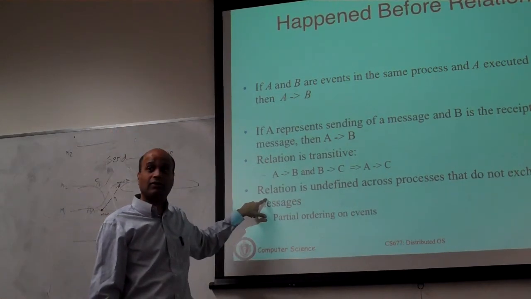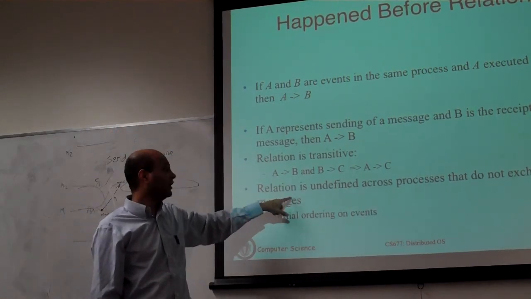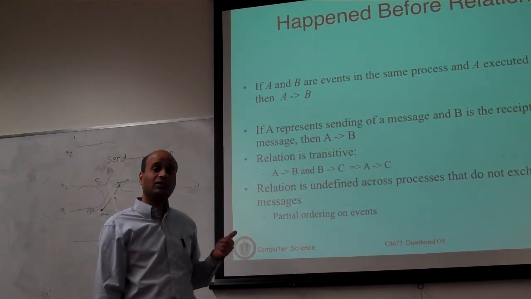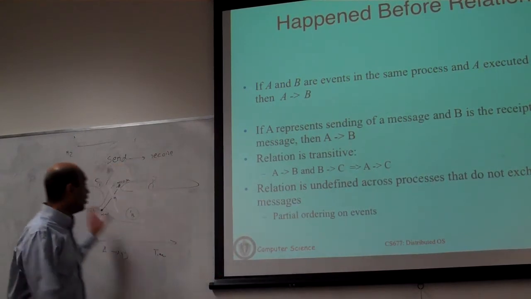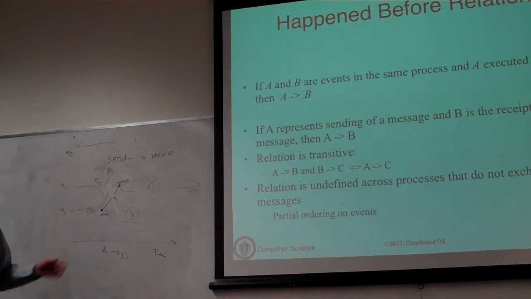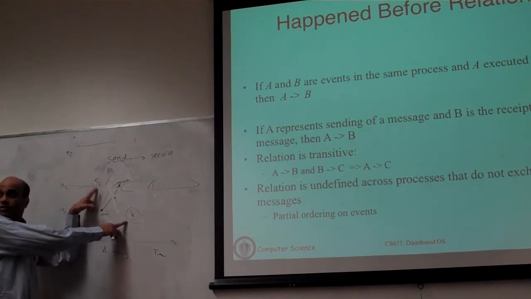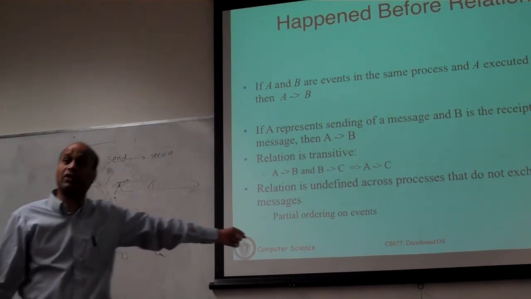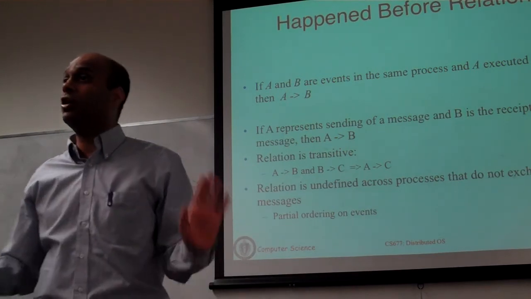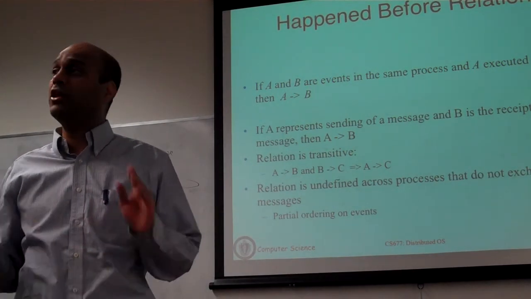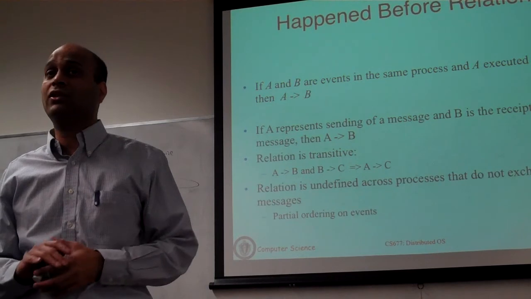If you have any ordering between events, then you can use the transitivity property. Okay? And this is the last point, which is that the relationship is undefined across processes that do not exchange messages, or events that do not involve a message exchange, in particular events C and D. There is no definition, so it's a partial order. It's powerful, but it's not the total order that we set out to derive, it's a partial order. But nevertheless, it's giving us ordering.